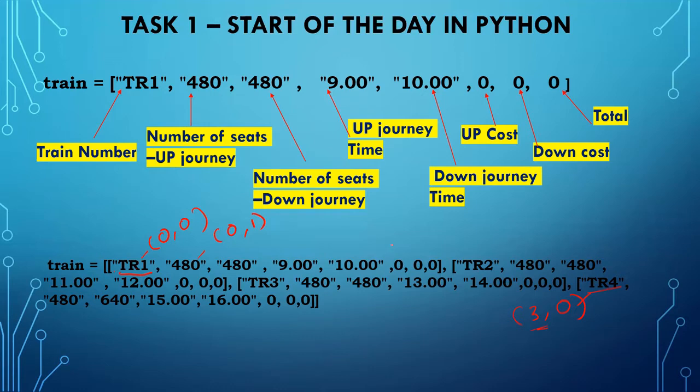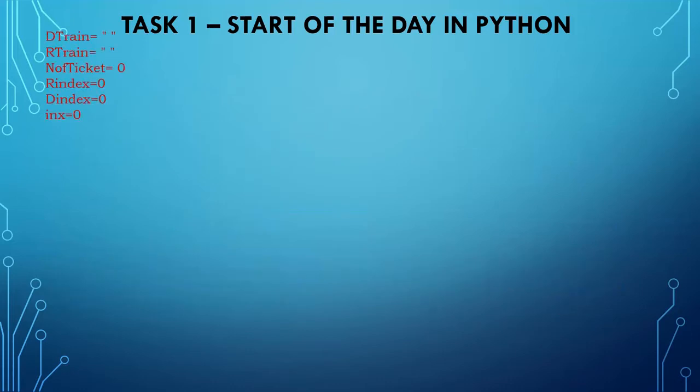Okay. Sometimes we need to get the index value. To get it, I made these R index and D index. This is just the index value and we will use it in future. These are all used in our task 1 itself, and in all the tasks we are going to use.